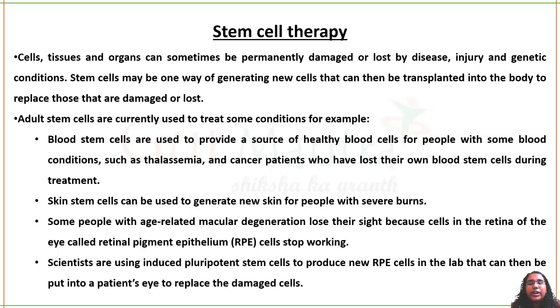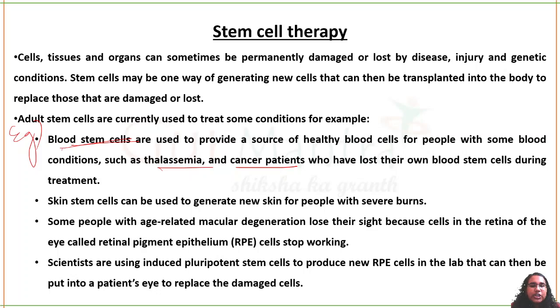These are some of the conditions, examples I've given you here. Blood stem cells are used to provide a source of healthy blood cells for people with some kind of blood condition like thalassemia, cancer patients. Skin stem cells can generate good skin tissue which can be used to treat burns, acid attack patients, and severe burns patients. Those types of people we can treat with skin stem cells.